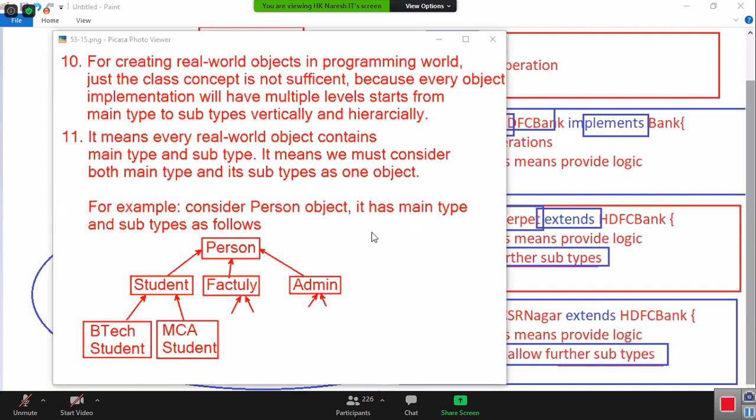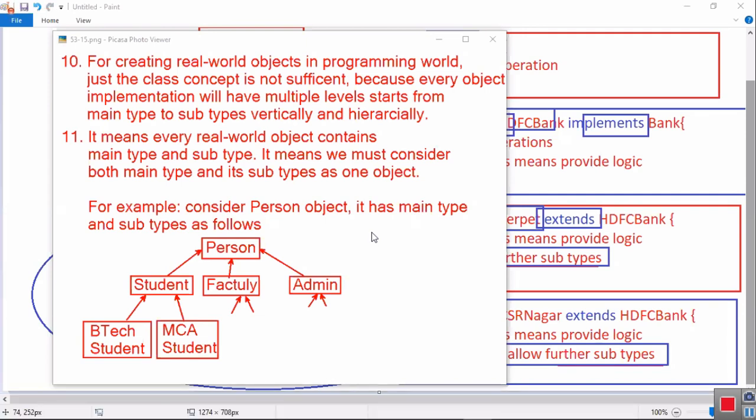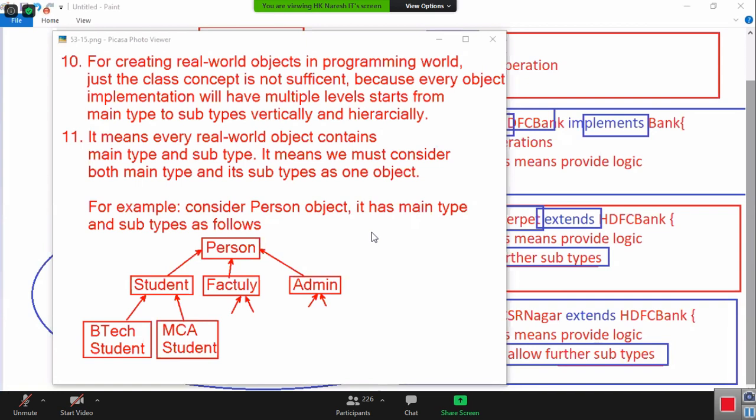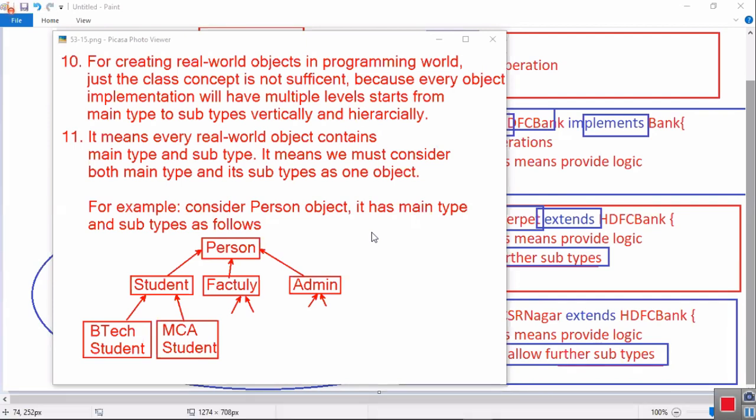Already answered. If you want to make a class a subclass, then extends or implements must be used. If you want to create a class as individual, not as a subclass, then why do you need extends or implements? In a business model, for example, I want to develop an addition operation. For developing addition operation, why do I need extends or implements? Class Addition, open bracket, close bracket. Where is extends implements? If you want to develop business, then only subclasses, superclasses, interface all will come. Are all catching my point? Yesterday's story is what?